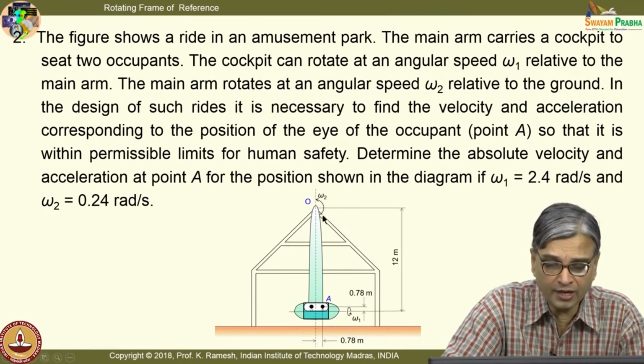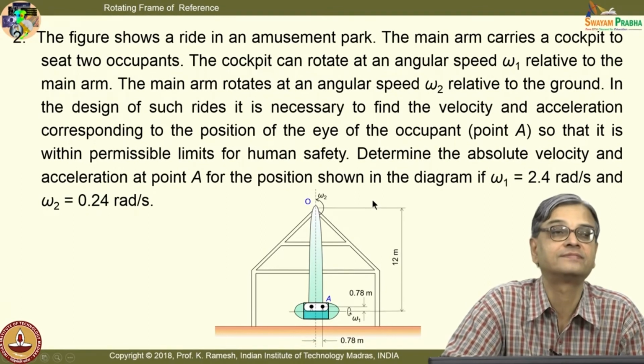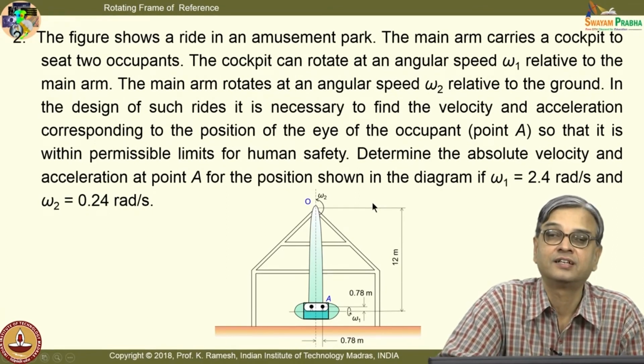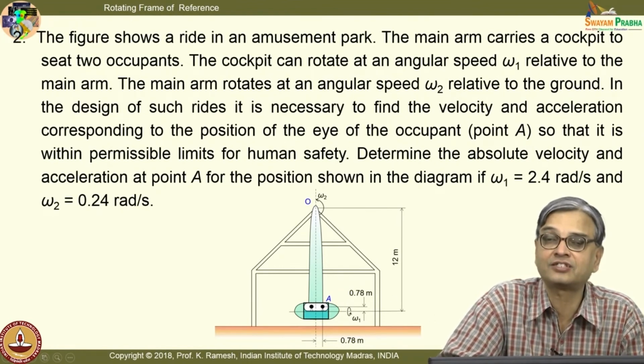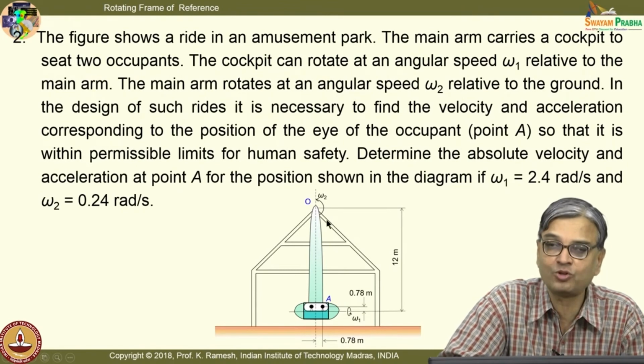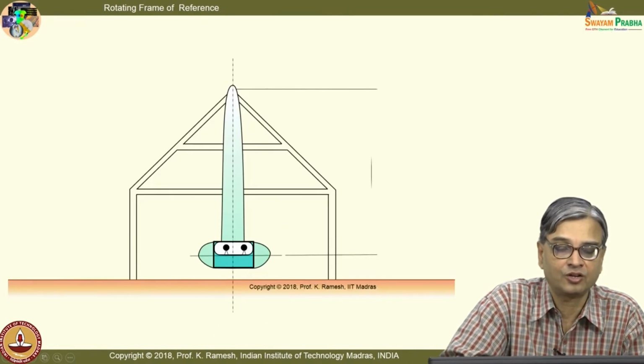But the whole arm with the cockpit rotates. This also gives an idea of where you attach the rotating frame of reference, how you attach the fixed frame of reference, and so on. In order to visualize the whole mechanism, I also have a nice animation.